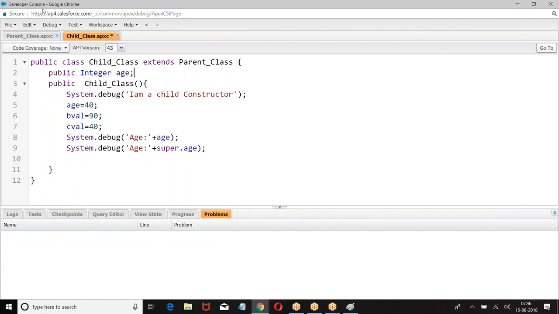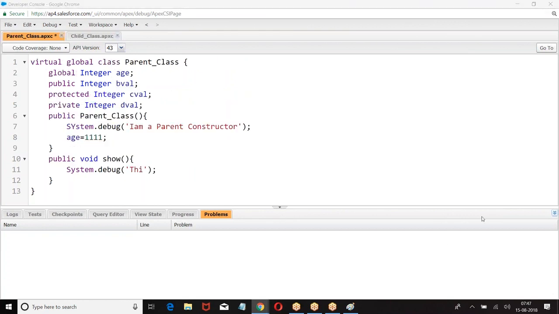Now we have seen about this. Now let us look at the methods also. We have seen about variables. Let us look at the methods. This is a parent show method. This is a show method from parent.